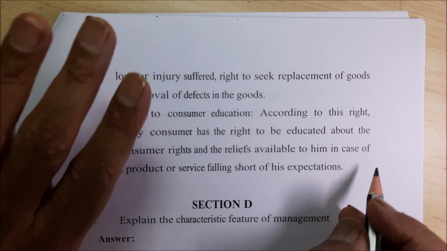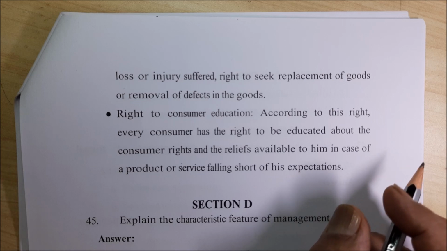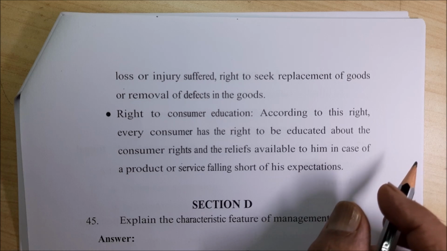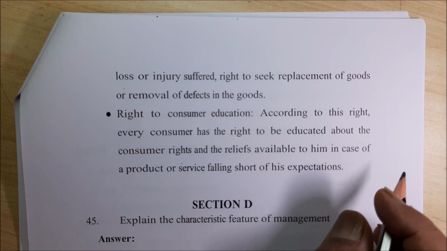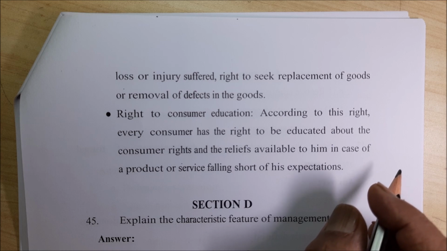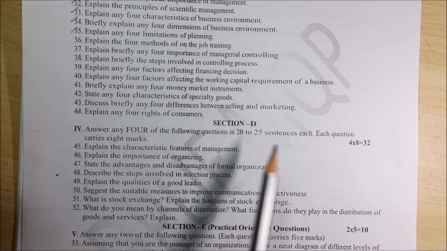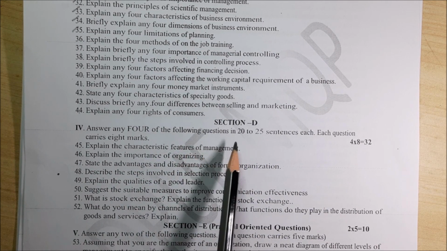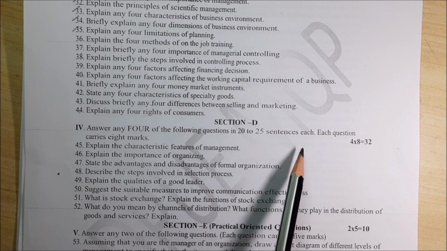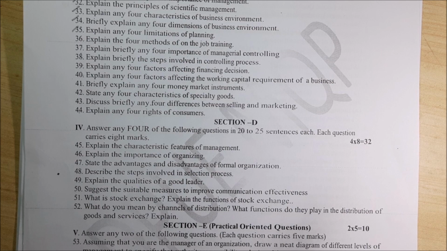So in section C, what I have explained, it is the same type of questions that you are going to get in section D. I'll just go through section D quickly, because all the explanation is there in section C. Now section D. Answer any 4 of the following questions in 20 to 25 sentences each. Each question carries 8 marks.